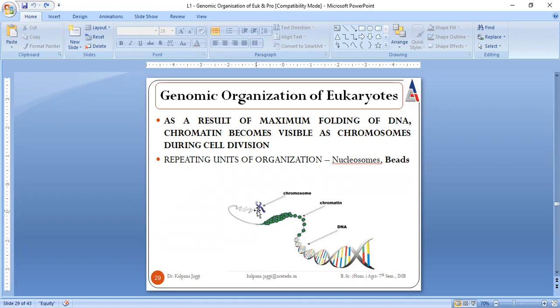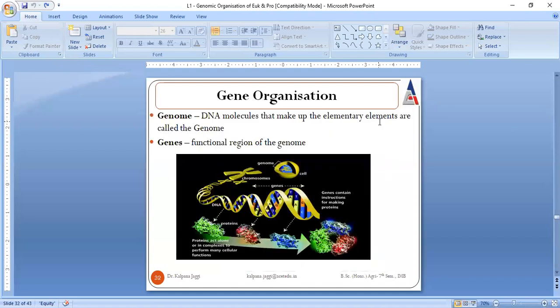So what we can say is that in the genomic organization of eukaryotes, there are repeating units, and those repeating units are nucleosomes. Because these nucleosomes are present in the form of beads, it is also referred to as beads-on-a-string. So this was all about genomic organization of prokaryotes and eukaryotes.